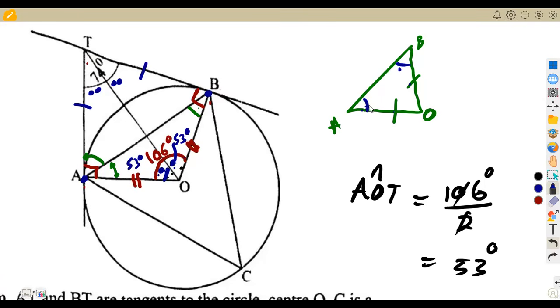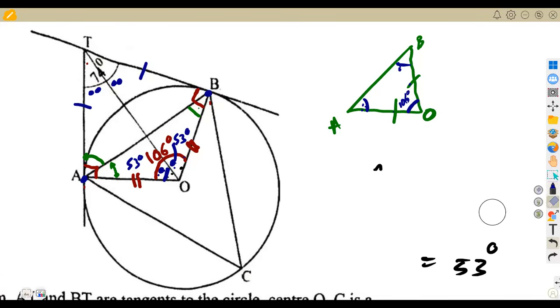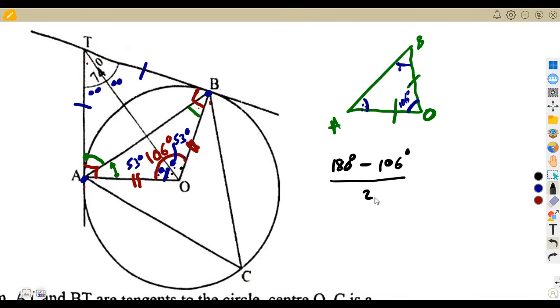So if we calculate this angle at A, we can calculate the remaining angle, because the whole of this angle is 90 degrees. How are we going to get the angle at B and the angle at A? Remember, we calculated the whole of this angle at O, which is 106. We obtained 106 degrees. So to get the angle at B and the angle at A, we simply subtract this 106 from 180 and divide by 2. Why? Because these two angles are equal, so they'll be the same. So we subtract 180 degrees minus 106 degrees, and the answer, we divide by 2.